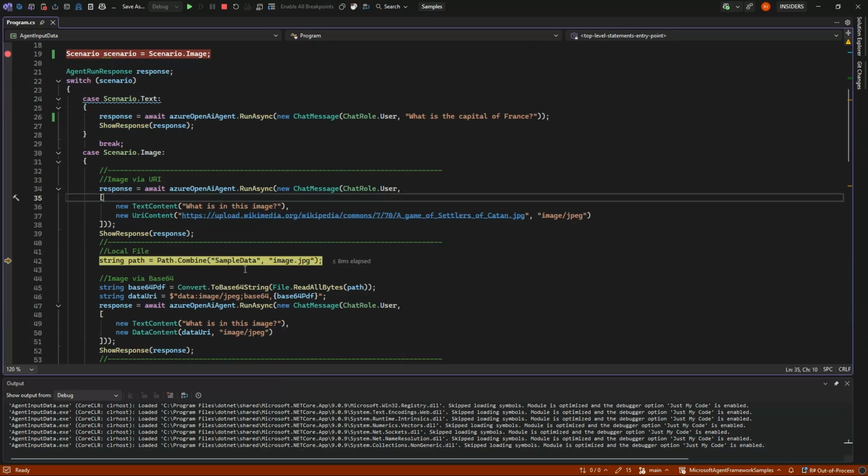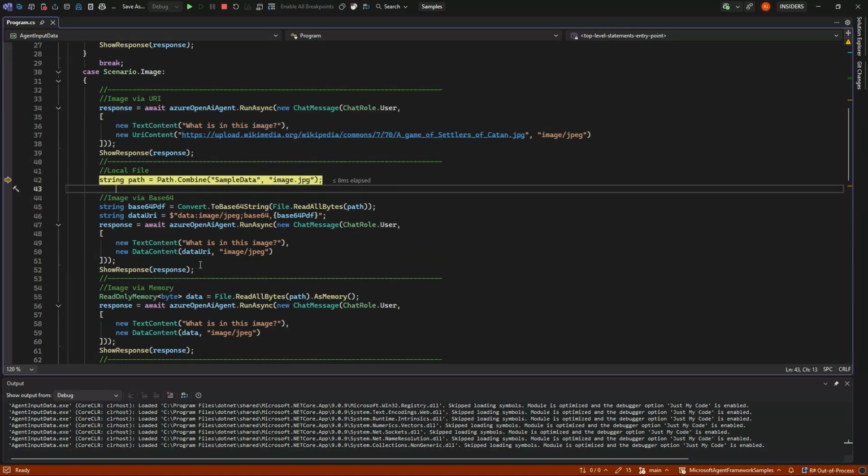If we have local files, I have the same image just as an image.jpg, and I put in that it's only called image.jpg, so it's not like it's looking at the URL and figuring out it's Settlers of Catan. It's actually looking at the image.